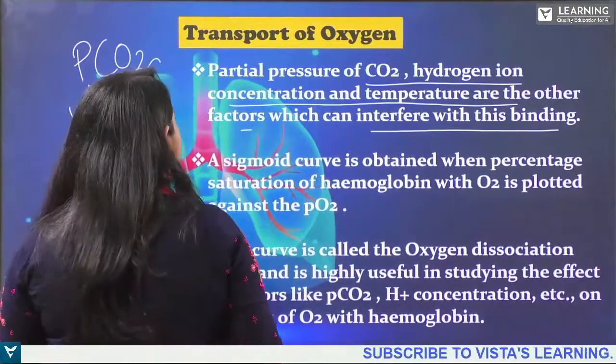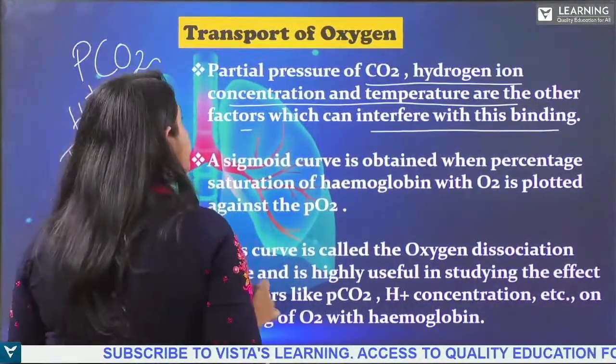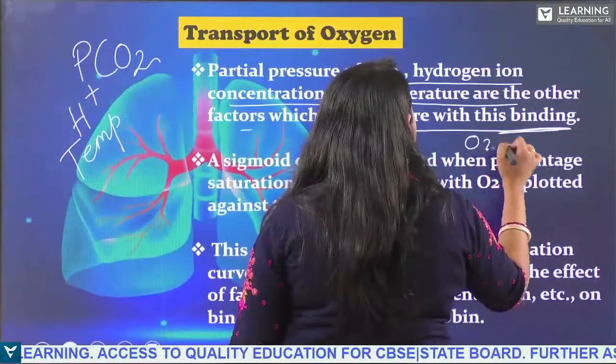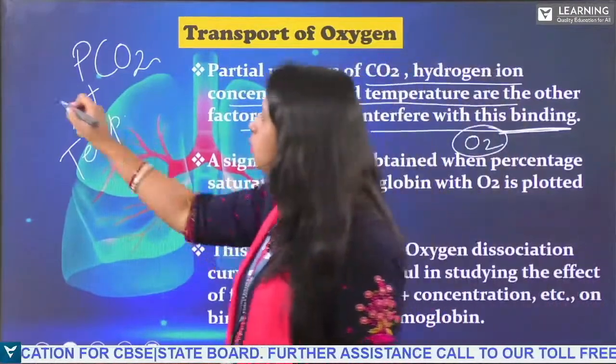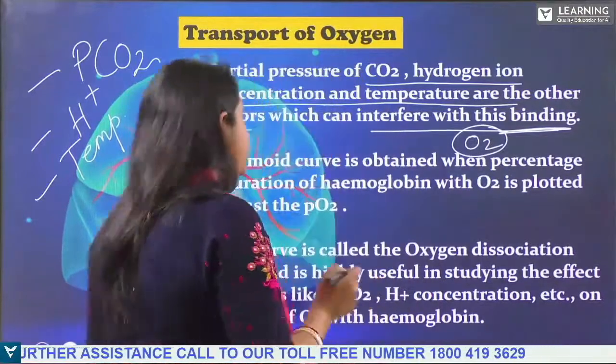Hydrogen ions, and then what? Temperature, right? Temperature. These are the factors which can interfere with the binding of O2. The binding of O2 can be interfered with because of these three factors.